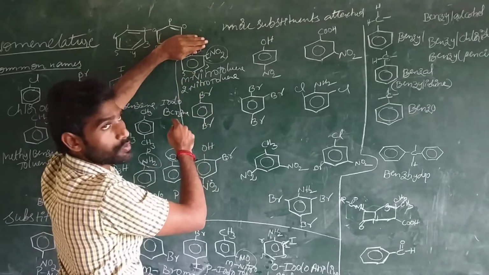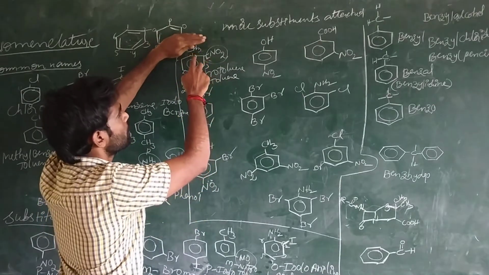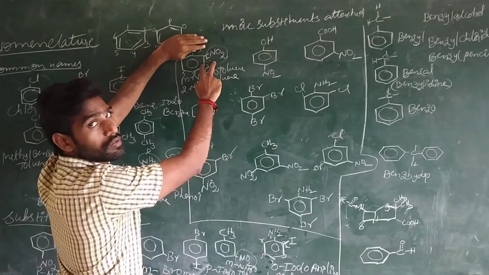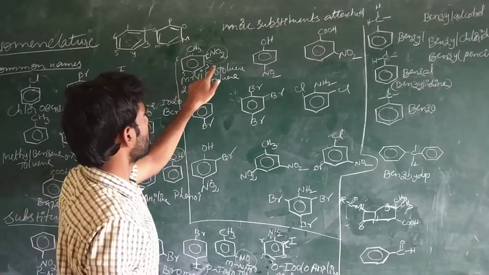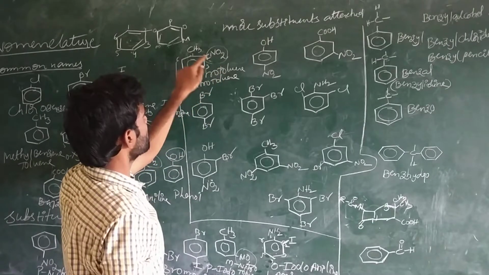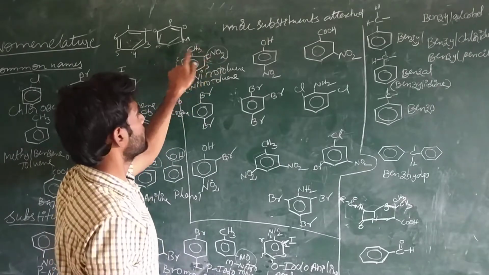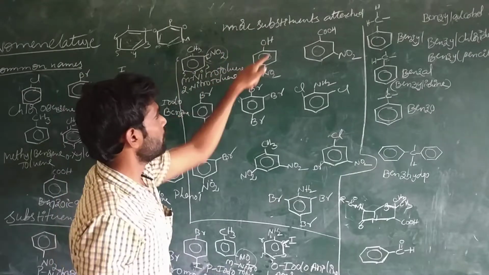If NO2 is a substituent, 2-nitrotoluene. If methyl is a substituent, 1-methyl-nitrobenzene. So like that, we can write the name, either this one is the substituent or this one is the substituent. This depends on our structure.